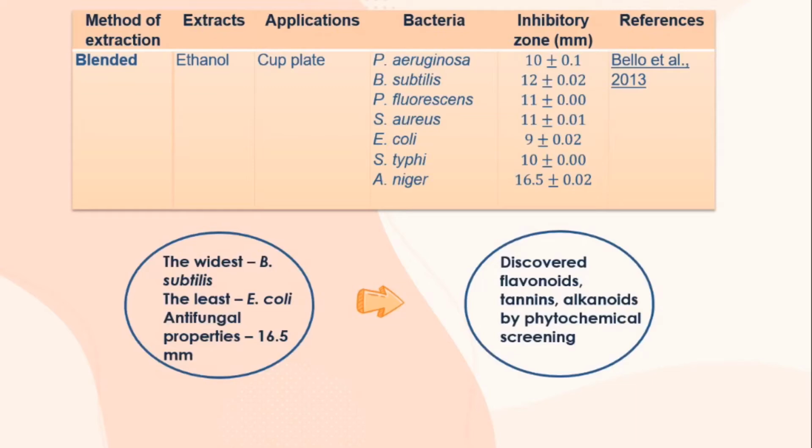Next, Bello et al., using a blended method to produce an ethanolic extract, showed that Bacillus subtilis was the most sensitive compared to the least sensitive, E. coli. Not only that, Bello et al. also proved that onion has antifungal properties, with the highest effect against Aspergillus niger at 16.5 mm. Bello et al. also discovered flavonoids, tannins and alkaloids by phytochemical screening, which are known for their function in the prevention of infectious disease.